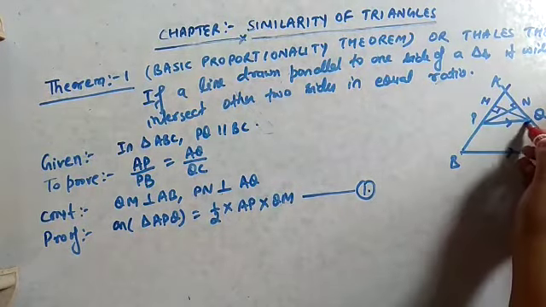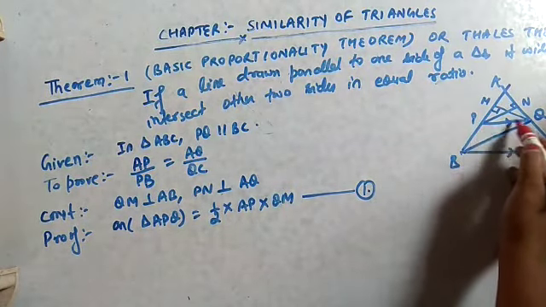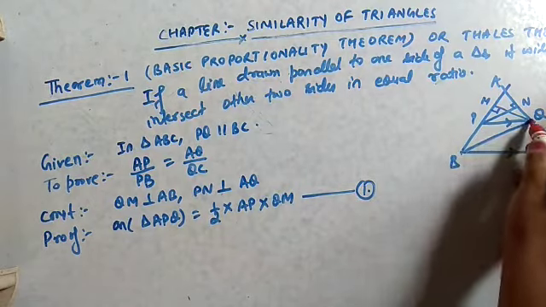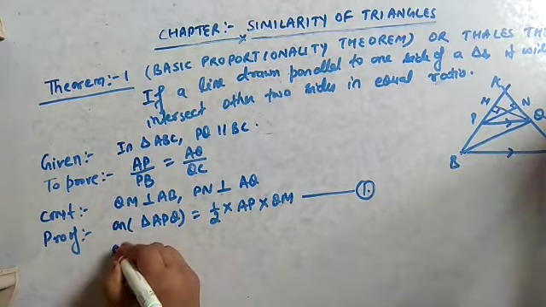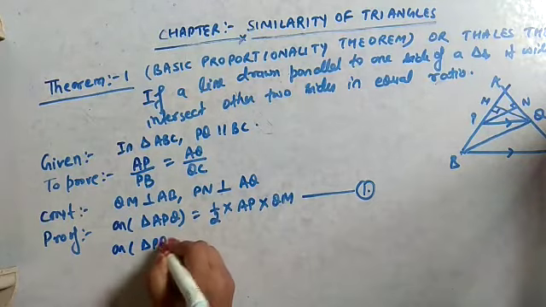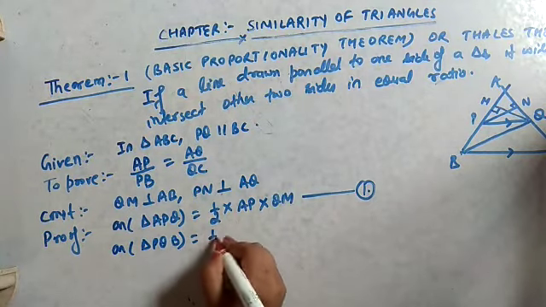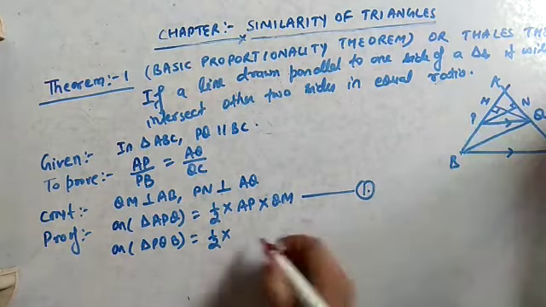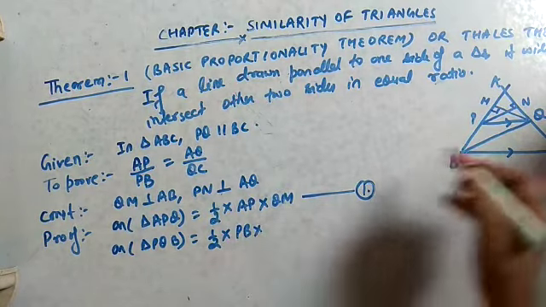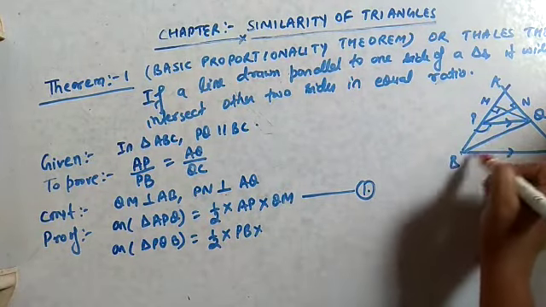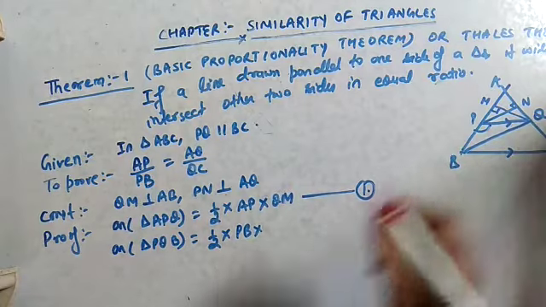After that, I will find the area of this triangle PQB. So area of triangle PQB equals 1 by 2. The base will be PB, and since it is an obtuse angle triangle, the height will be the same, that is QM.